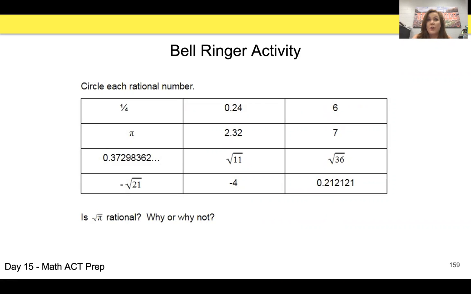Square roots are irrational unless they are a perfect square. So if you plugged it into your calculator, you would get a whole number. If you get a decimal, it's irrational. Decimals that go on forever without repeating, those are irrational. There's some famous ones you should know. I don't want to give a hint there.